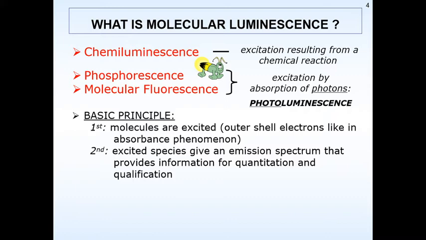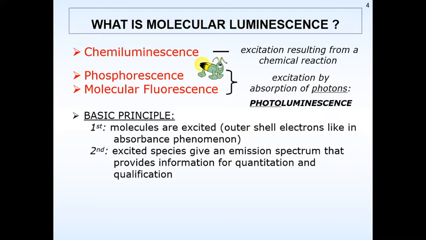There are certain principles associated with photoluminescence. The molecules are first excited from the ground state, with the outer shell electrons, like in absorbance phenomena such as UV and IR spectra. But will these electrons stay in an excited state? No, they would want to return to the ground state.